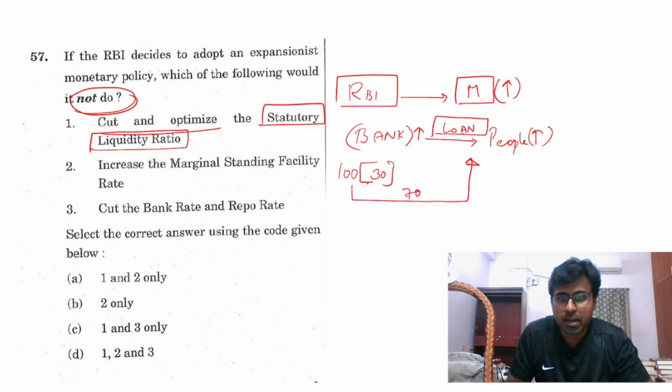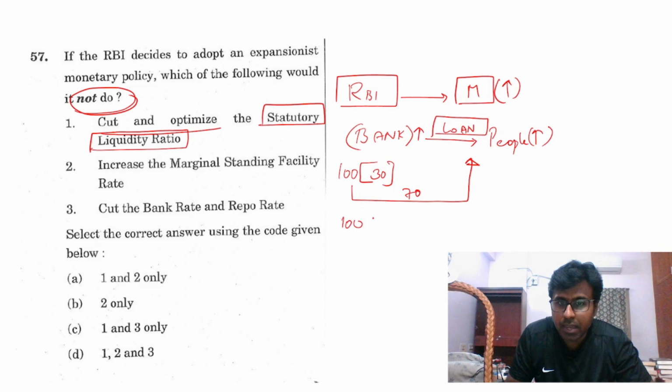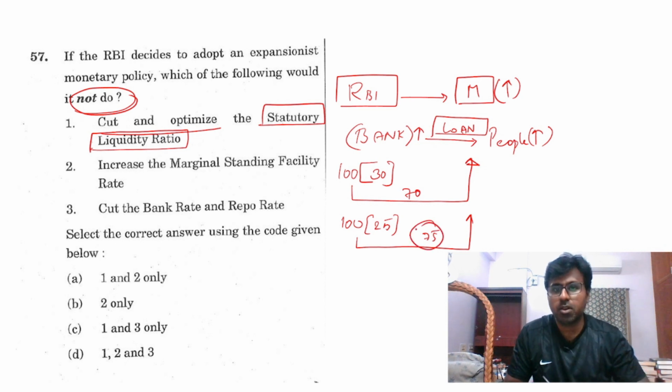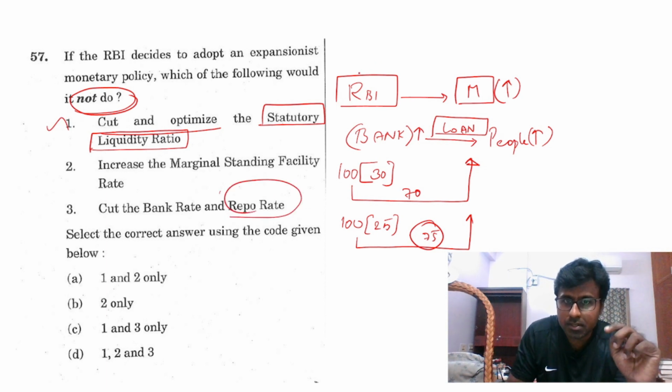But if I have to increase the money supply now, what I will do, I will reduce the statutory liquidity ratio so that there is 75 rupees for spending. Same thing I will do with the repo rate. The repo rate is nothing but, for the bank